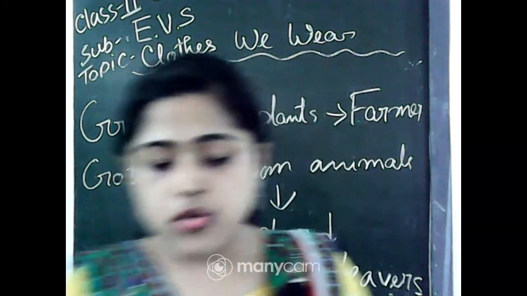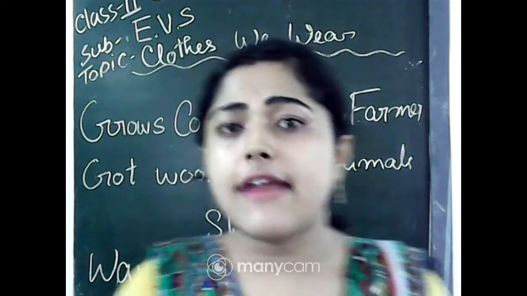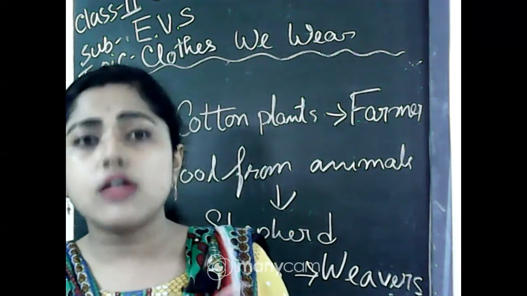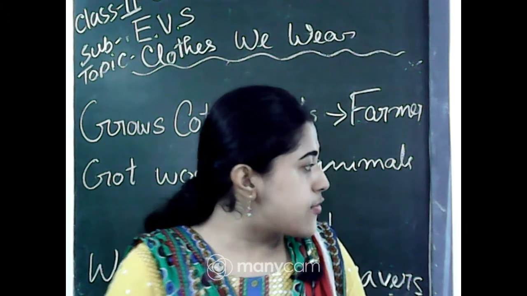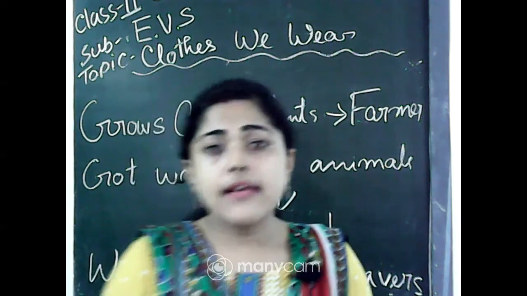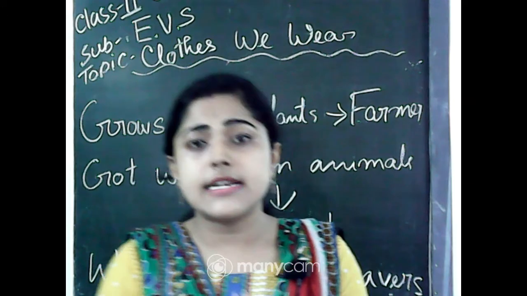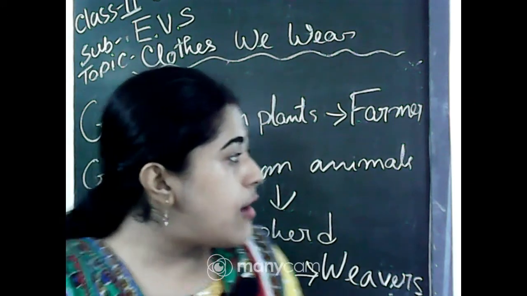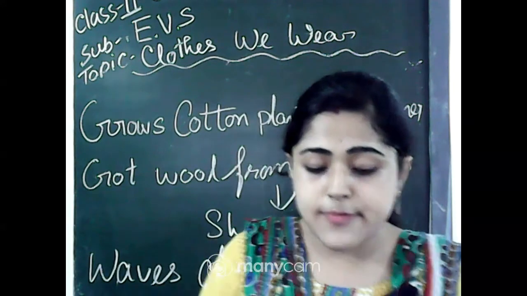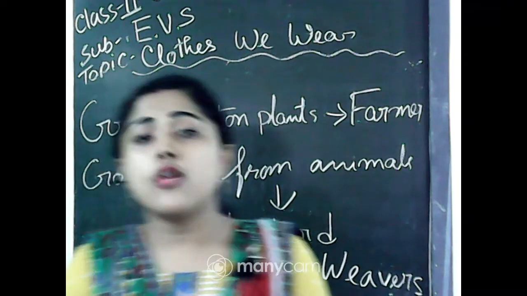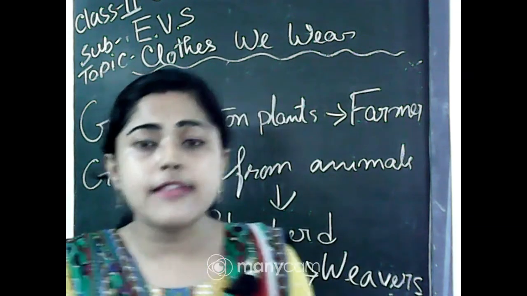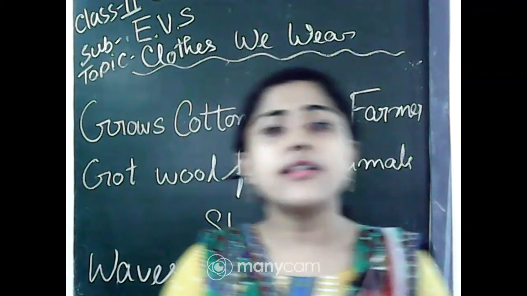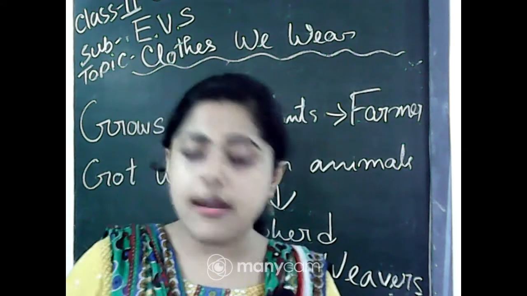Here those people work in different ways, and their work is also different. We learned that the farmer helps us to grow cotton plants in the field, and they also cultivate those cotton plants. Those people we call the farmer.